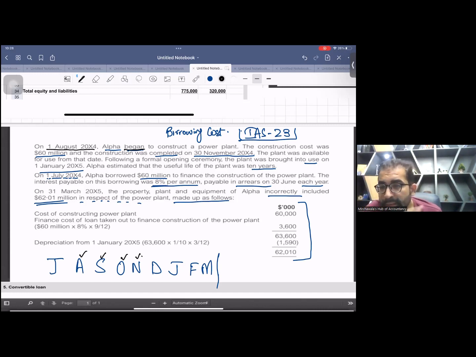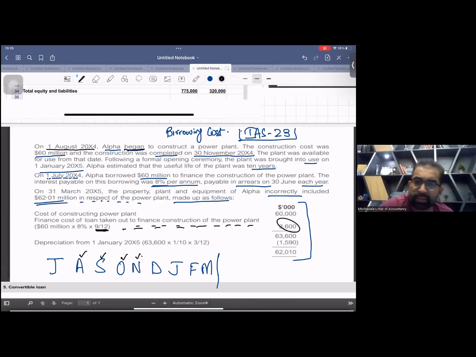Now, see what this guy has done: finance cost of the loan, he capitalized 9 months of interest. This is the biggest mistake. This number, 3600, is wrong.